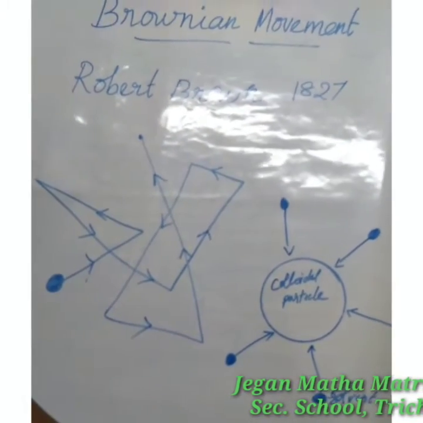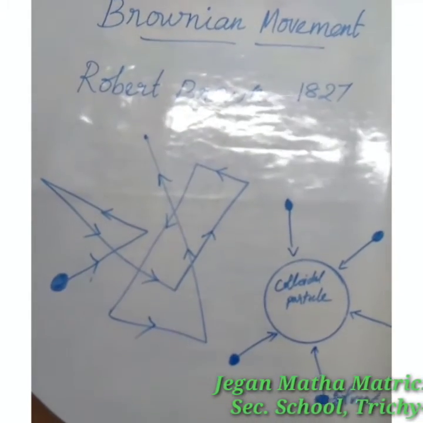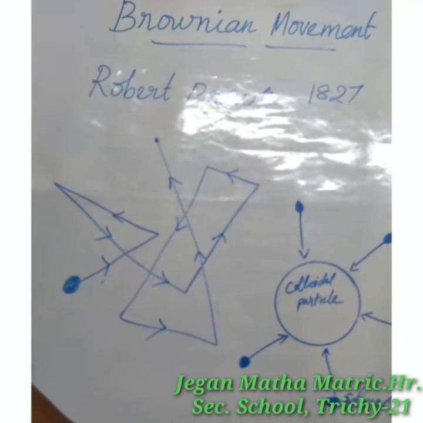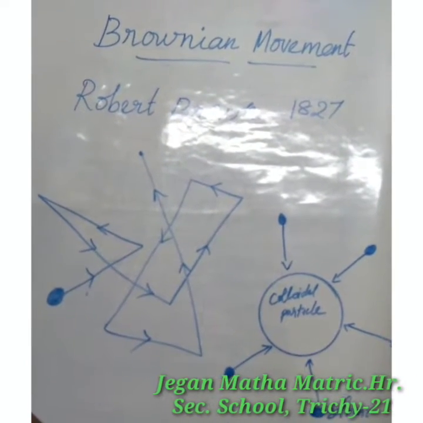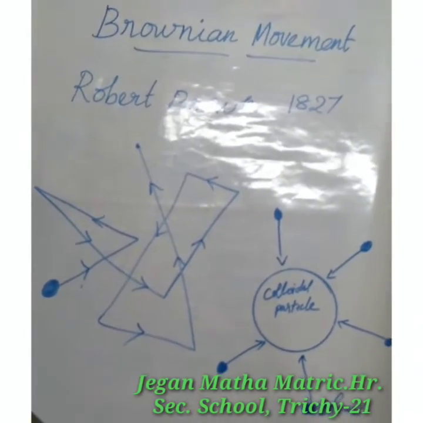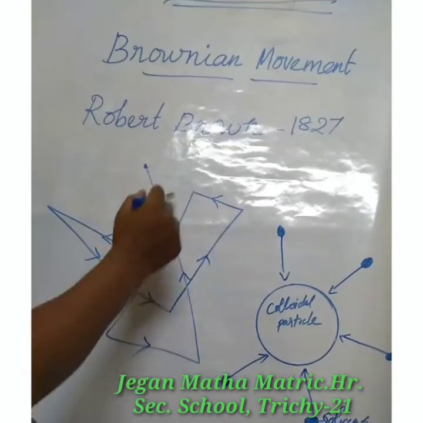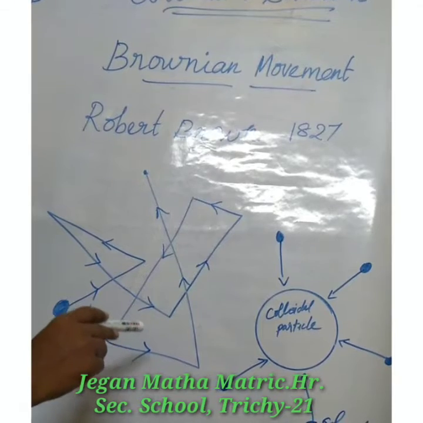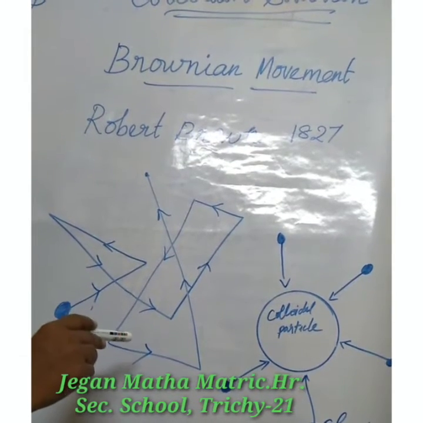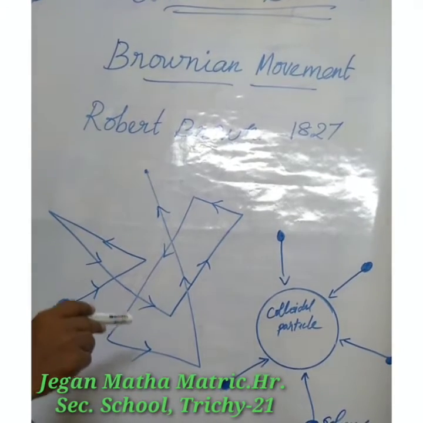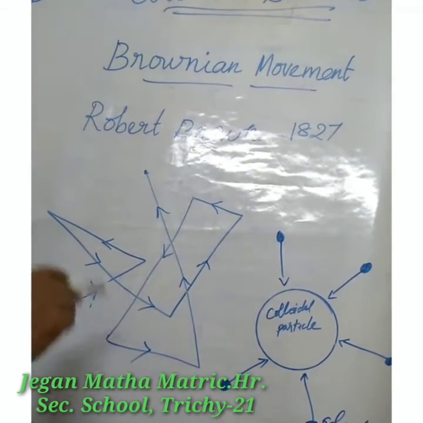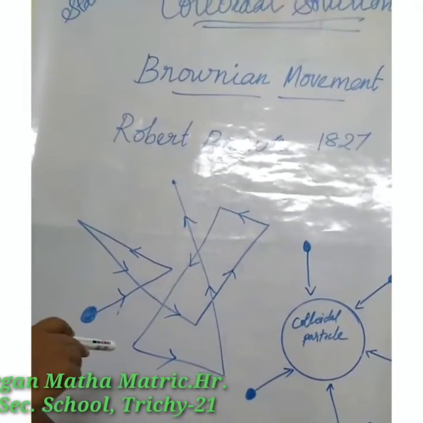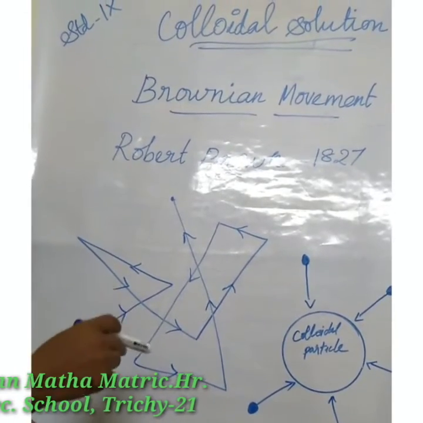When colloidal solutions are viewed under a microscope, it can be seen that colloidal particles are moving constantly and rapidly in zigzag directions. This is due to the unbalanced bombardment of the particles by the molecules of the dispersion medium. The velocity of the particles increases with decreasing particle size and viscosity.